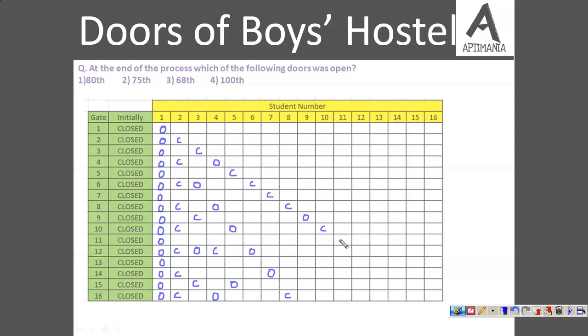11th was closed, 11th was open, so ये भी close हो जाएगा. 12th was open, so ये भी close हो जाएगा. 13th was open, close. 14th was open again, you can see, so ये भी close हो जाएगा. 15th again was open, ये भी close हो जाएगा. And 16th was closed, so ये open हो जाएगा.